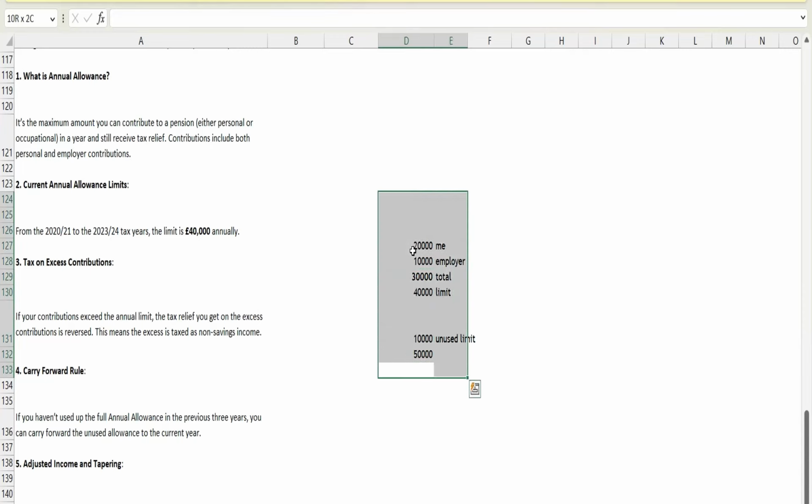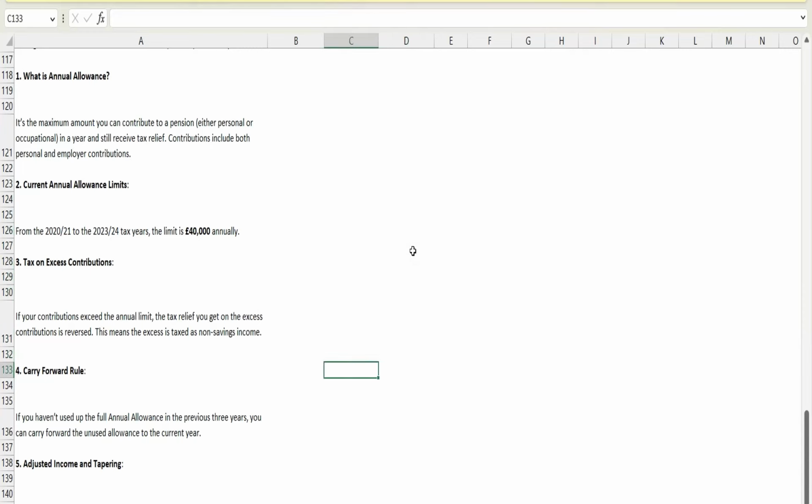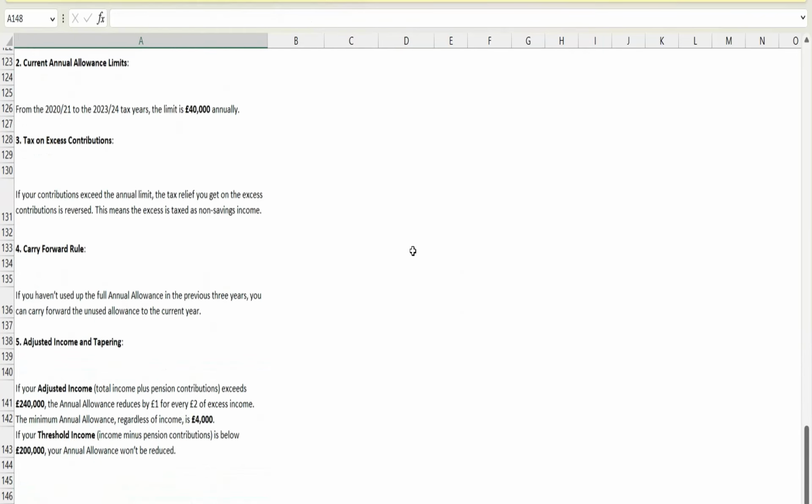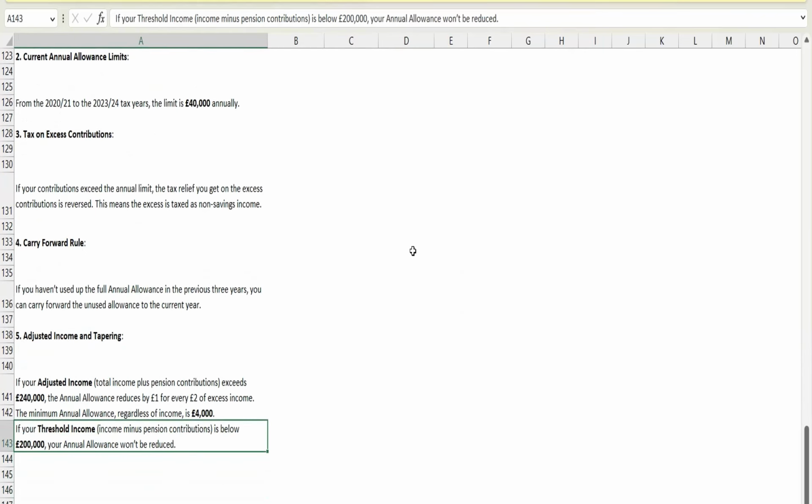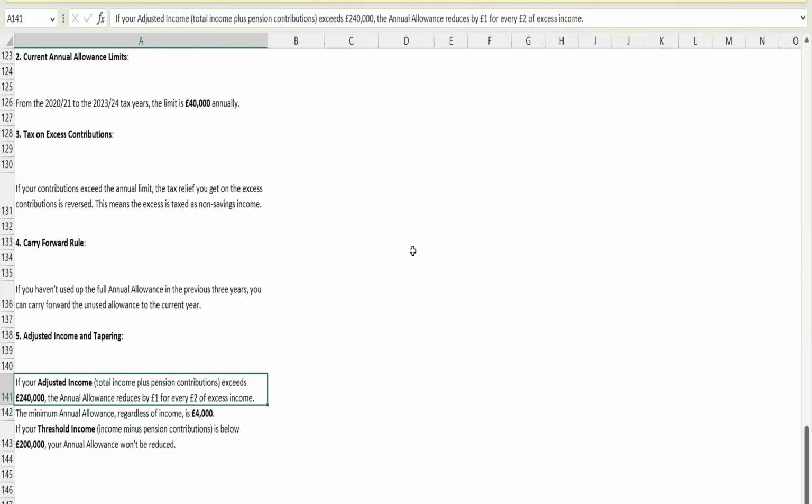Okay, so now what next? Okay, let's move. Now this 40,000. In my previous video on the personal allowance, I said that up to a certain limit you will get the full credit for the personal allowance, and after that certain limit your personal allowance will be reduced by 2 for every 1, right? So the same case applies for the annual allowance as well. It will also be reduced if a certain limit has been crossed.